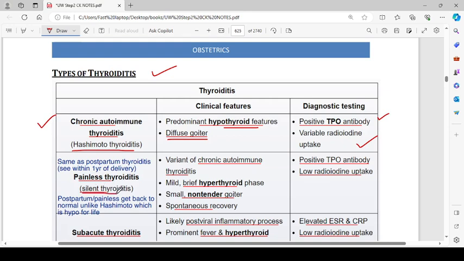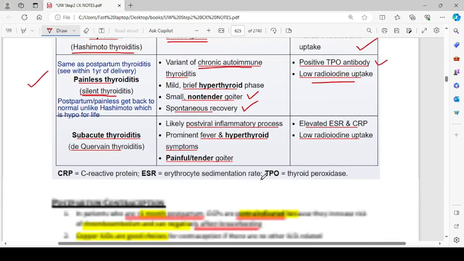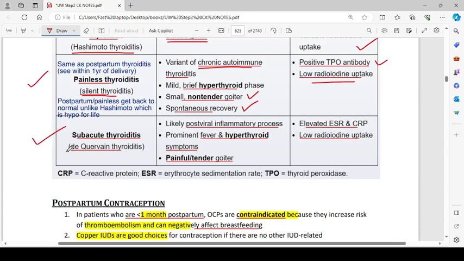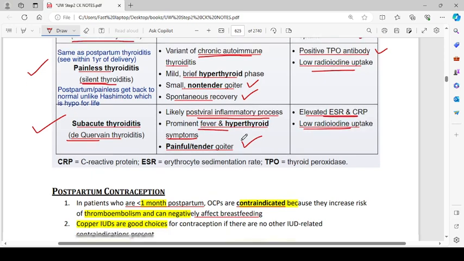Painless thyroiditis or silent thyroiditis is the same as postpartum thyroiditis seen within 1 year of delivery. Postpartum painless thyroiditis gets back to normal, unlike Hashimoto, which is hypothyroid for life. It is a variant of chronic autoimmune thyroiditis with a mild, brief hyperthyroid phase, followed by a small, non-tender goiter and spontaneous recovery, with positive TPO antibodies and low radioiodine uptake. Subacute thyroiditis or de Quervain thyroiditis is likely a post-viral inflammatory process, with prominent fever and hyperthyroid symptoms, a painful tender goiter, elevated ESR and C-reactive protein, and low radioiodine uptake.